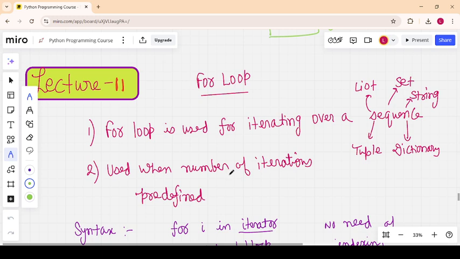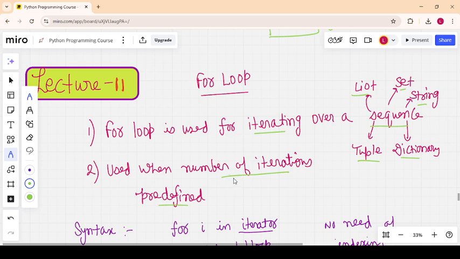So let us start the for loop. A for loop is used for iterating over a sequence. A sequence may be a list, set, string, dictionary, or tuple. We have studied this in earlier classes. Second, it is used widely when the number of iterations is known beforehand.